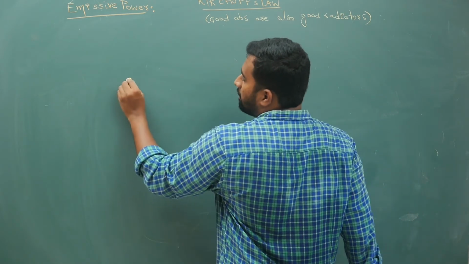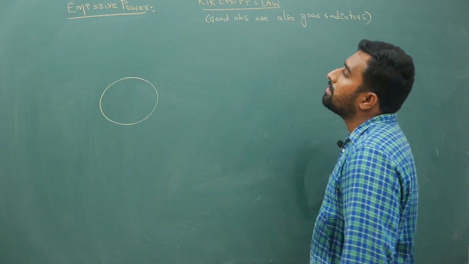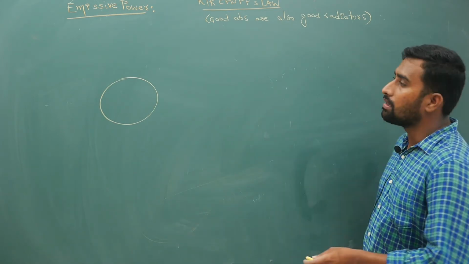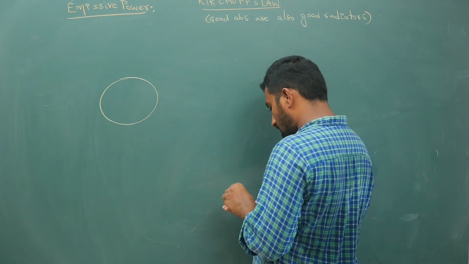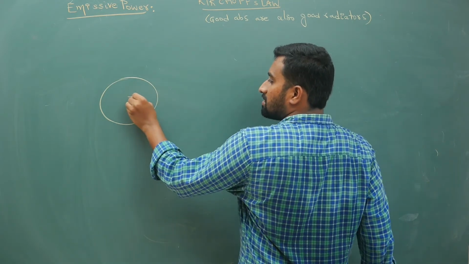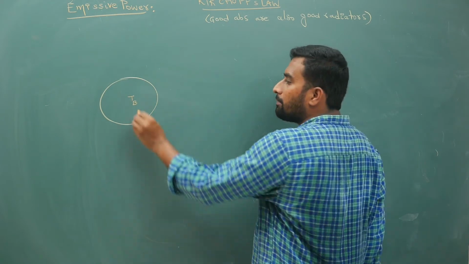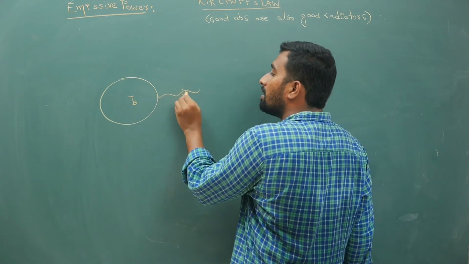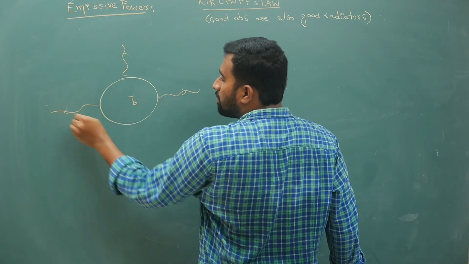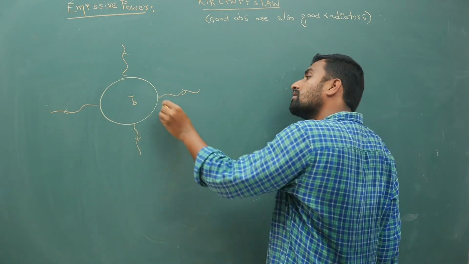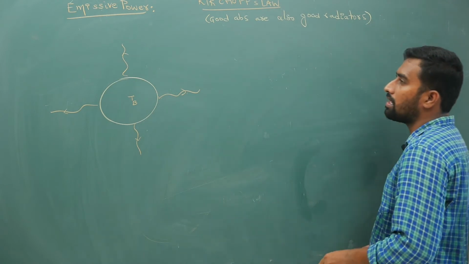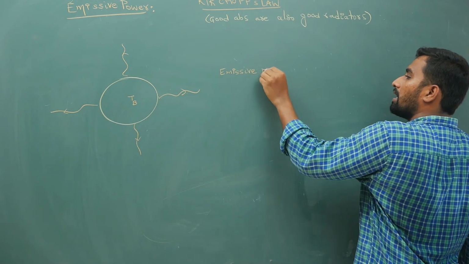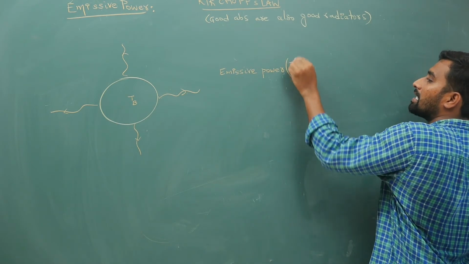Now what does emissive power mean? It is power only, but we are using the term emissive power. What is the emissive power of a body? The temperature of the body could be different from the temperature of the surface, but we will define emissive power with respect to the surface, not the body. From the surface, your surface temperature is what you are supposed to take. Your emissive power is represented by capital E.